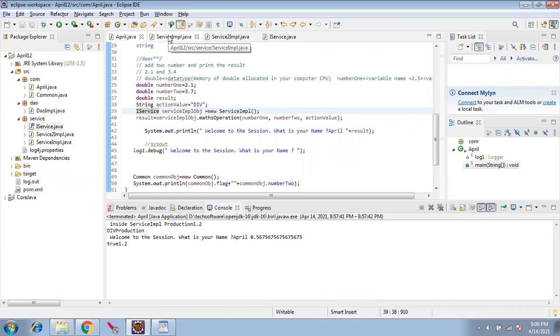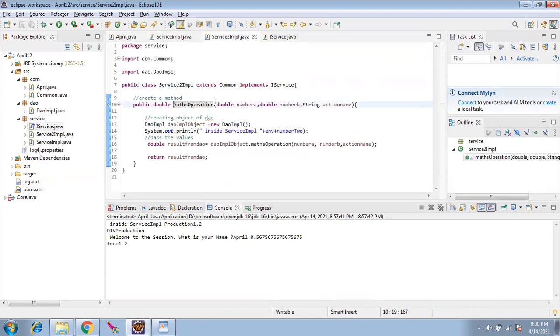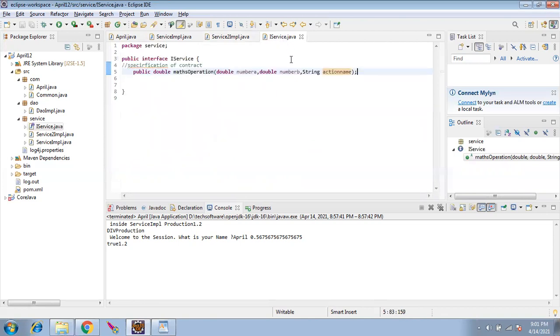Okay. In service one, you changed the method max operation, and service two also changed the max operation, and then it has to be one. That's the thing, we introduced the interface. In the interface, we told that the method has to be like this. Otherwise it's going to be confused. That's why we introduced the interface.